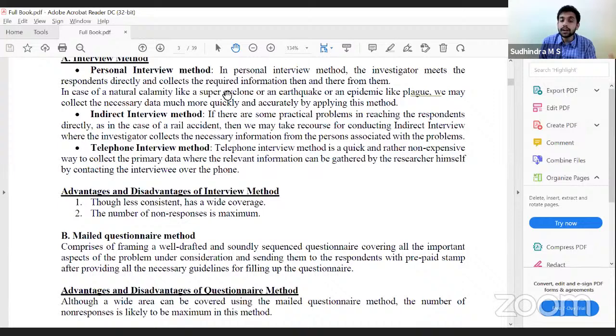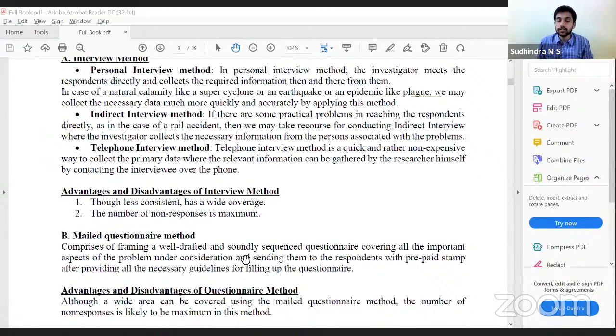So here, what is the advantage? Similar to telephone, wide coverage. It is just sending the questionnaire over post. So we can cover wide areas, but there is the same disadvantage: non-response would be even higher when compared to telephone, because here the respondent has to make an effort of filling up the questionnaire and sending it back, correct? Therefore, the non-responses would be much higher. So what are the advantages of the mailed questionnaire? Wide area can be covered. Disadvantage, non-responses would be higher.